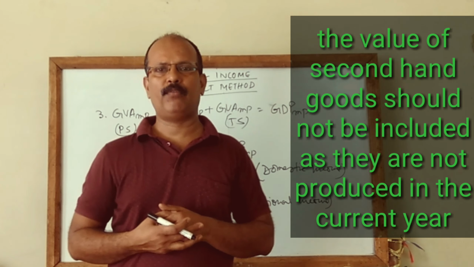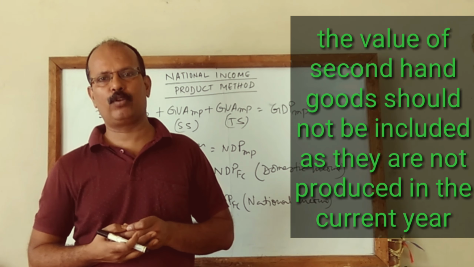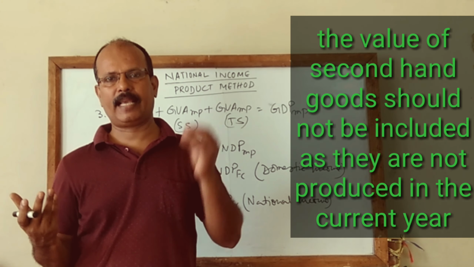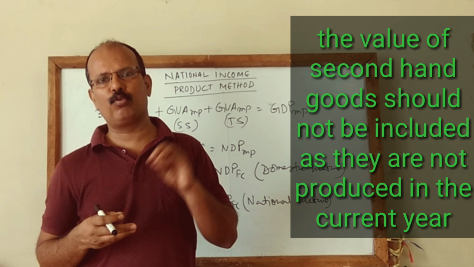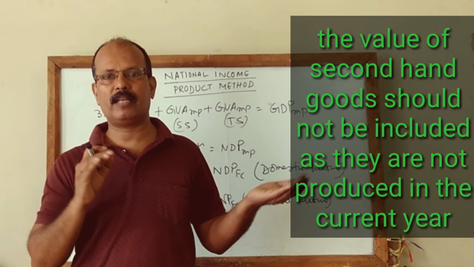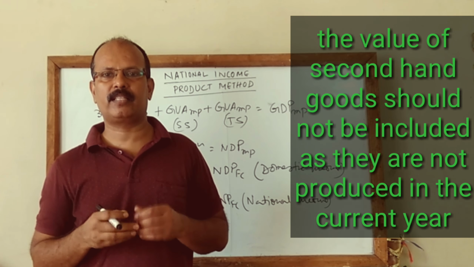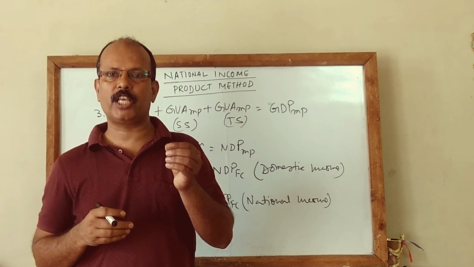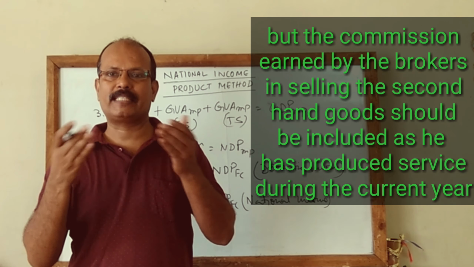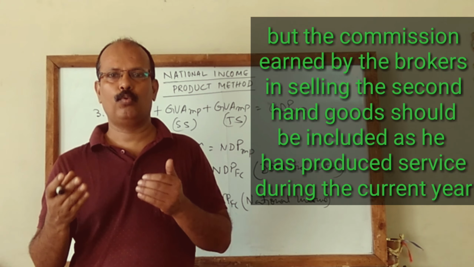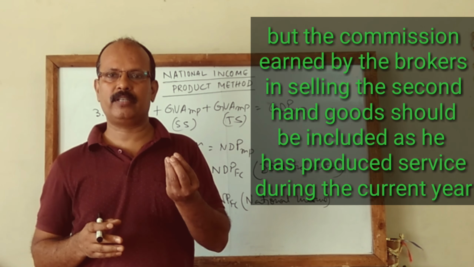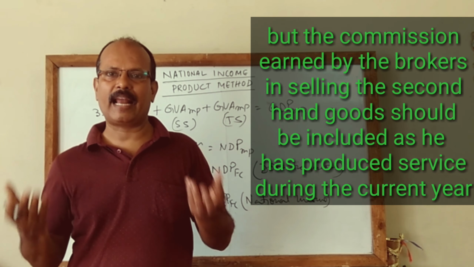Next one is that the value of second-hand goods should not be included. The simple reason is that second-hand goods have already been included in national income in the year when they were produced. But the very interesting thing is that the commission received by the brokers to sell the second-hand goods will be included in national income, because the brokerage charge is the current year's output.